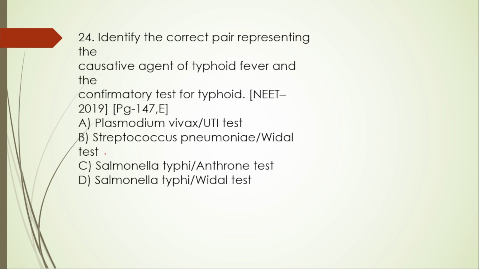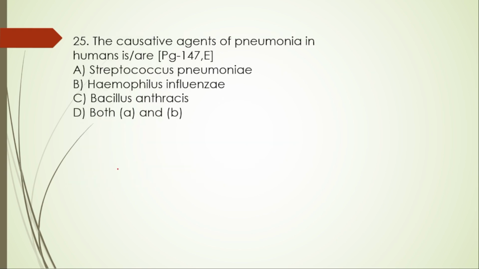Next, Streptococcus pneumoniae, this is for pneumonia. Salmonella typhi, this is correct, but the anthro test is wrong. Salmonella typhi is right, and then the Widal test is right. So we will go with option D.